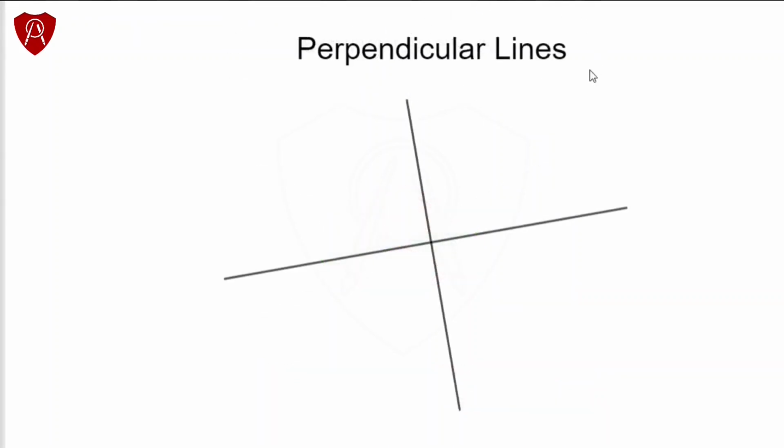Let us mention the special case of intersecting lines, the case of perpendicular lines. A pair of lines is said to be perpendicular when they meet each other at 90 degrees, or at right angles. So if one of the angles is 90 degrees, we say the lines meet perpendicularly, or the lines are perpendicular.